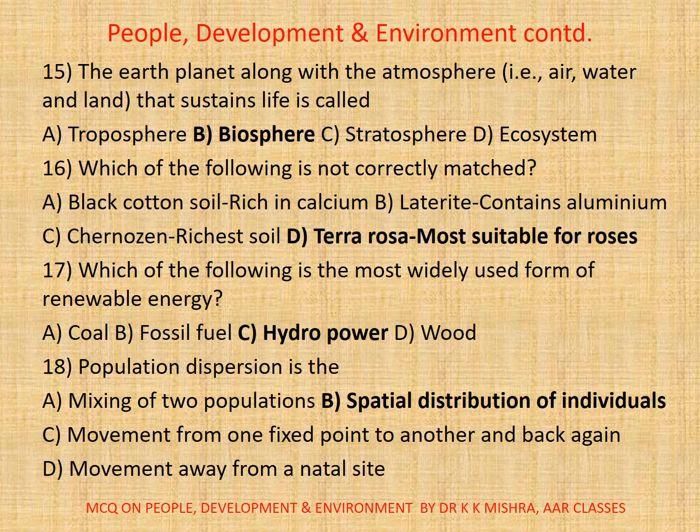18. Population dispersion is the: A. Mixing of two populations, B. Spatial distribution of individuals, C. Movement from one fixed point to another and back again, or D. Movement away from a natal site. Correct option is B, spatial distribution of individuals.